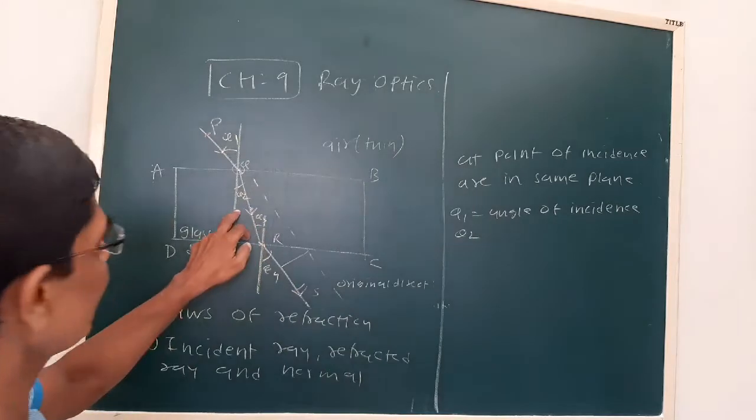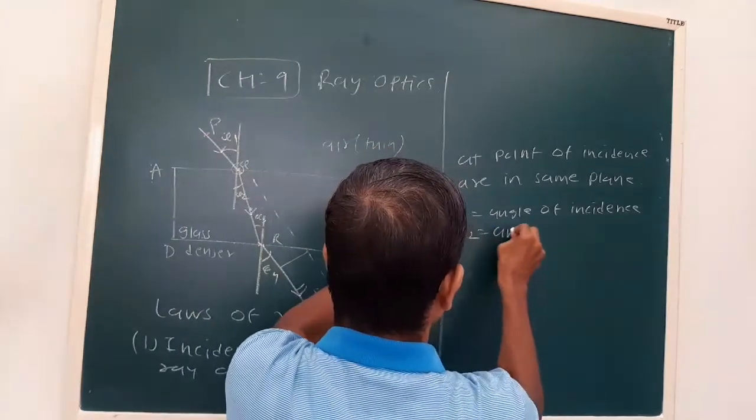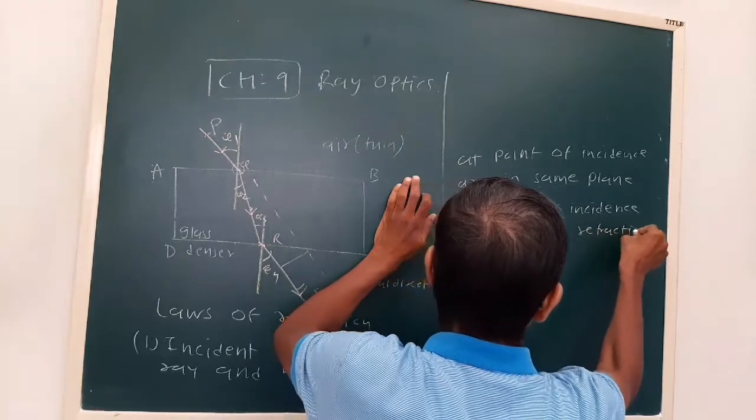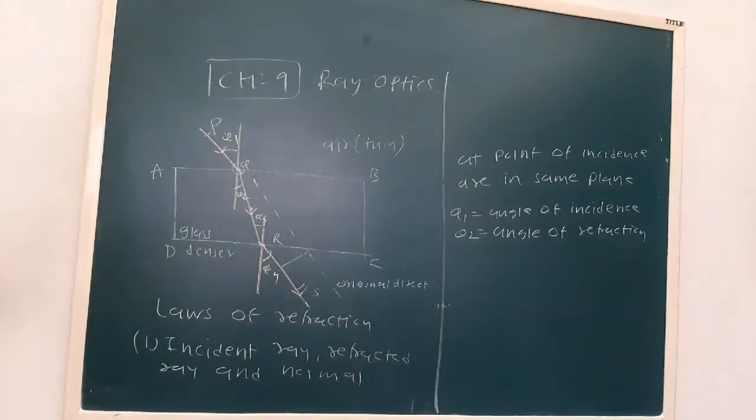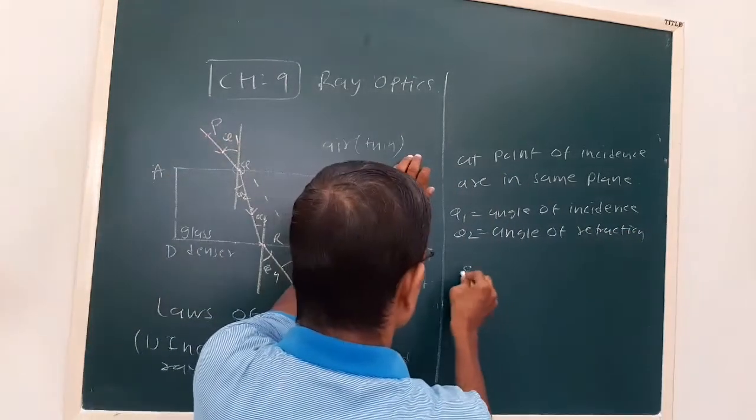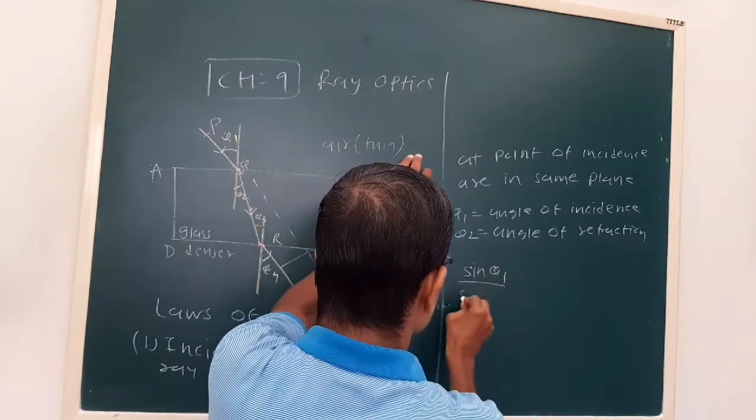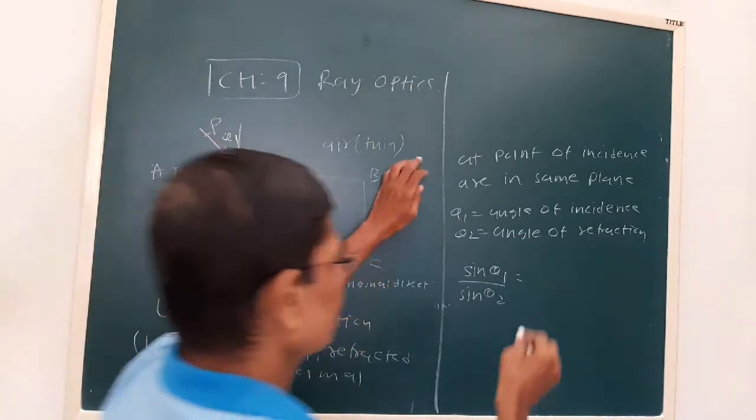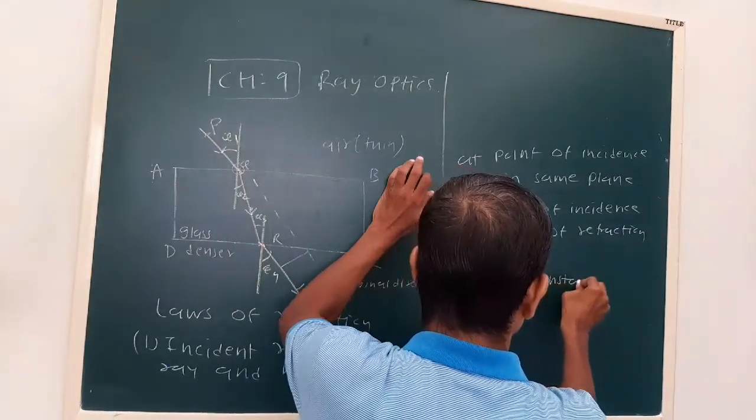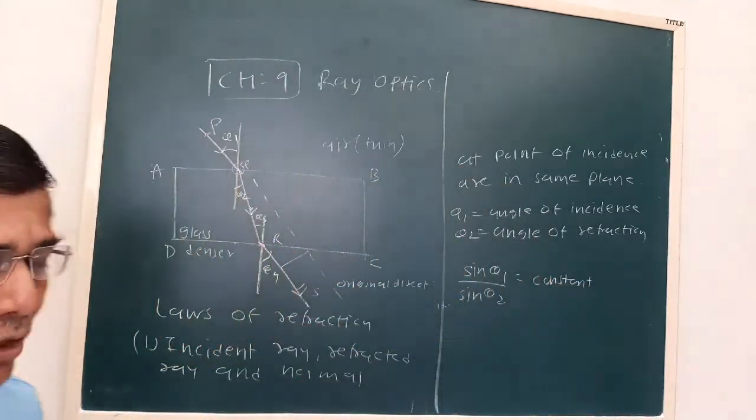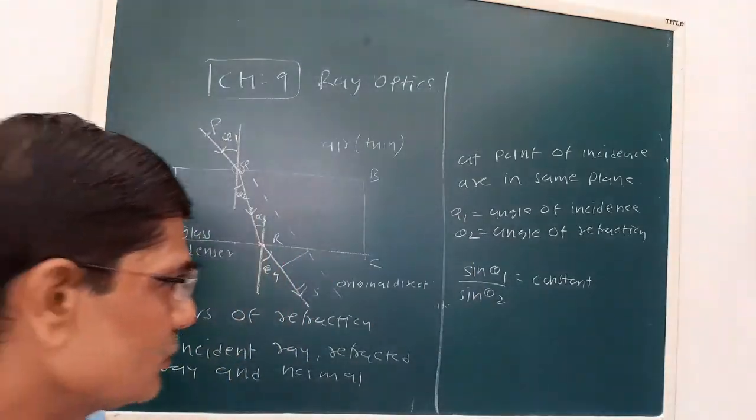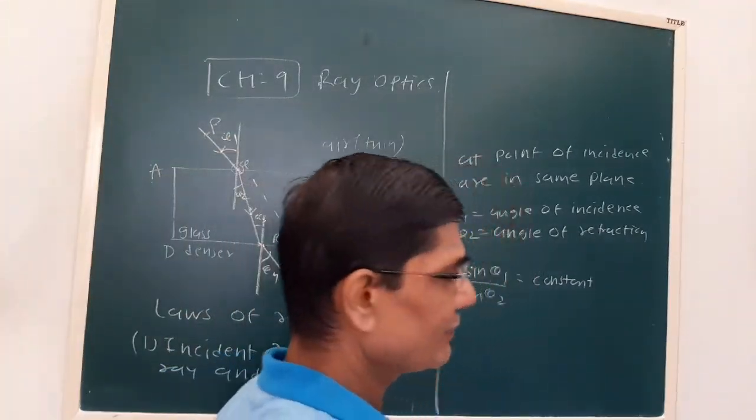Theta 2 is the angle of refraction. Now see the second law. The ratio of sine of angle of incidence to sine of angle of refraction is constant. This constant is called the refractive index.